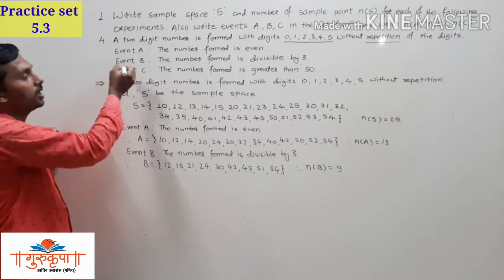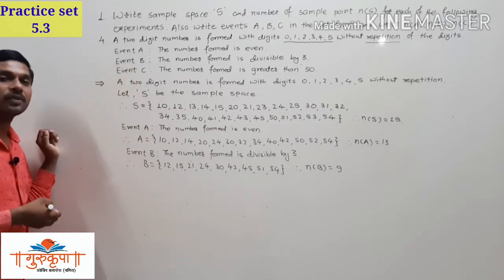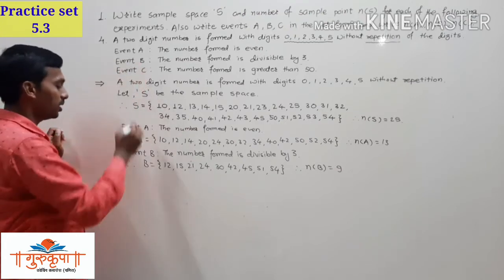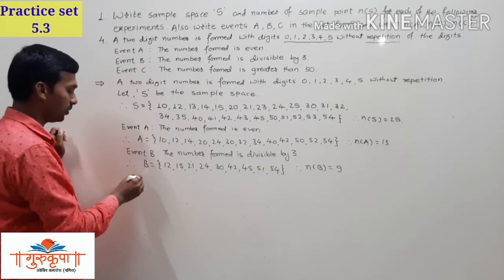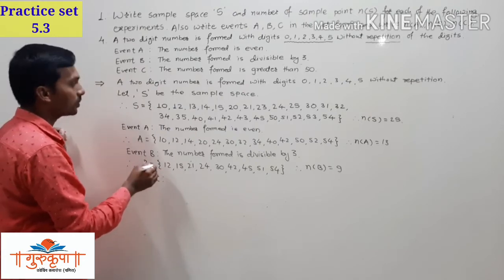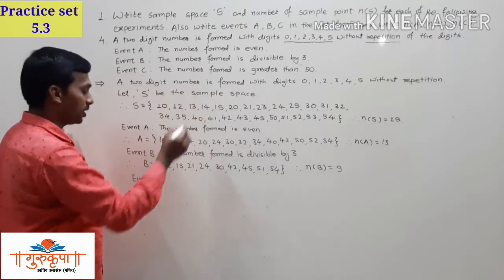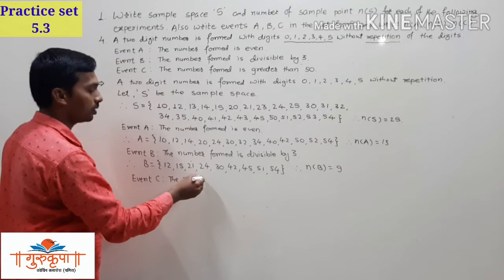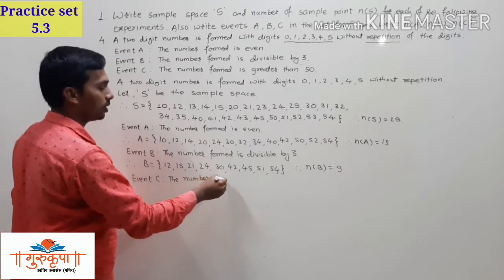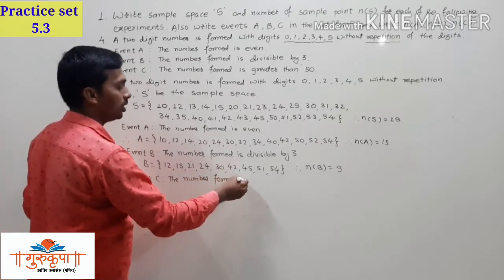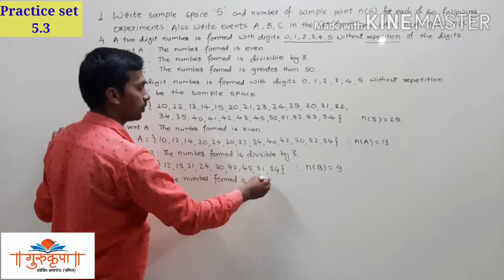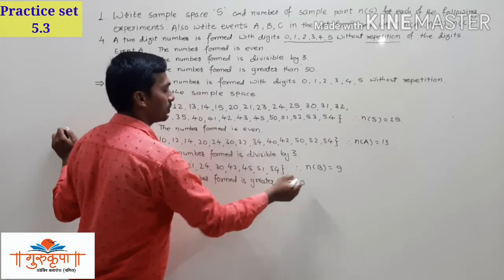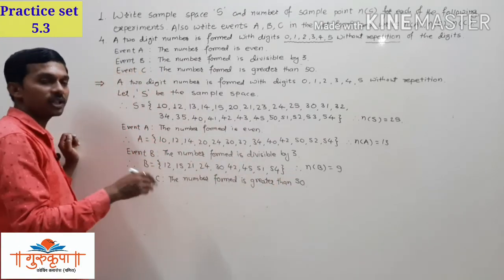Now we have to write the event C in set form, and then write the number of sample points in the event C. Here we write the event in words. Event C: the number formed is greater than 50. We cannot count 50, only greater than 50.